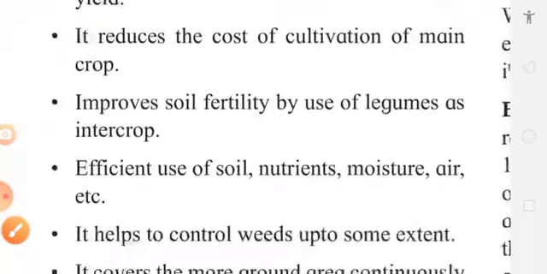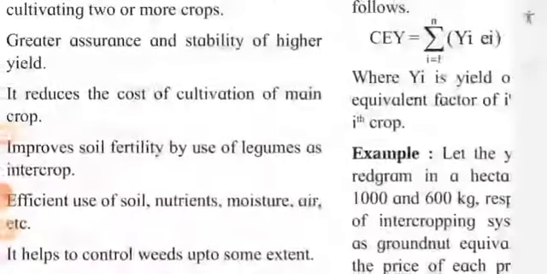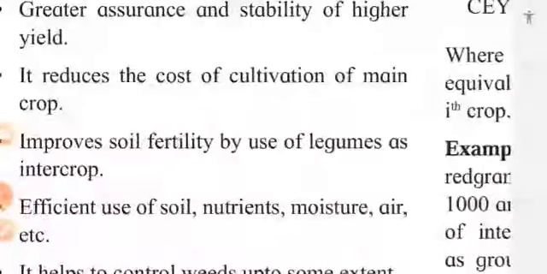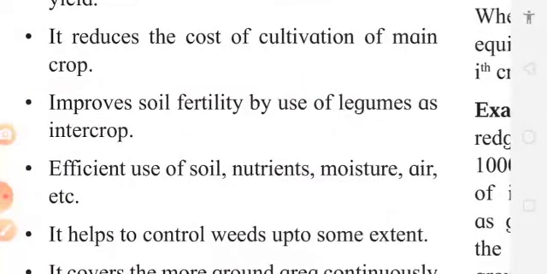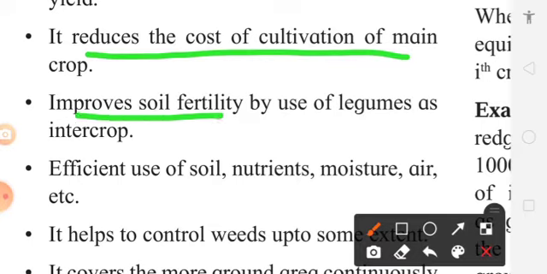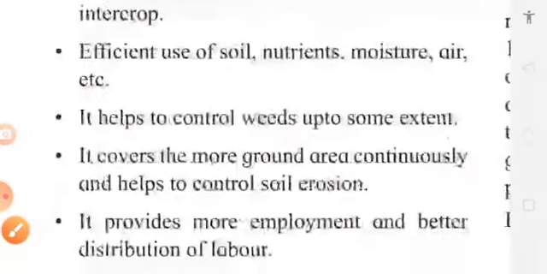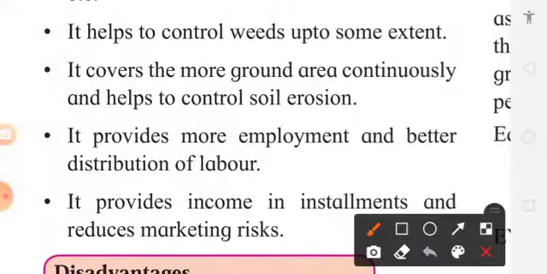Then we can also reduce the cost of cultivation of the main crop. It improves the soil fertility. It increases efficiency of use of soil, nutrients, moisture, air. Then this intercropping also helps to control weeds up to some extent.